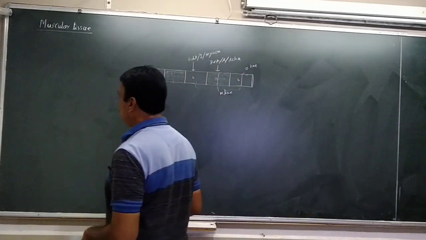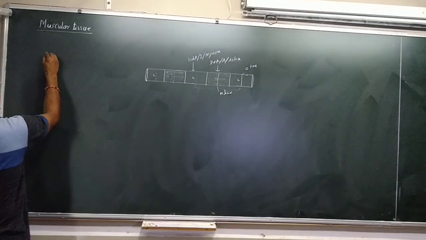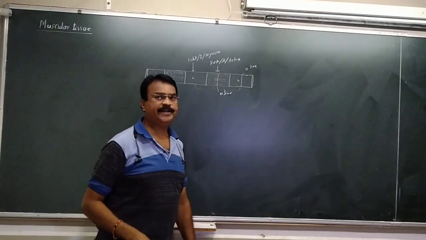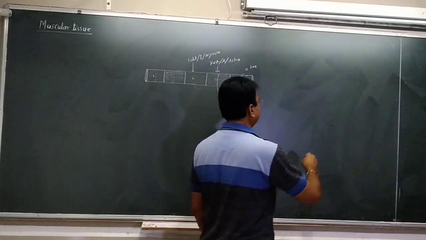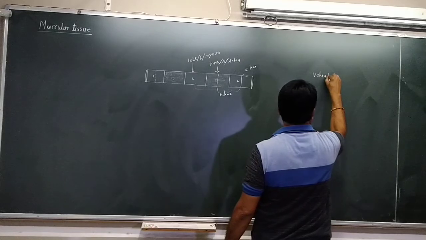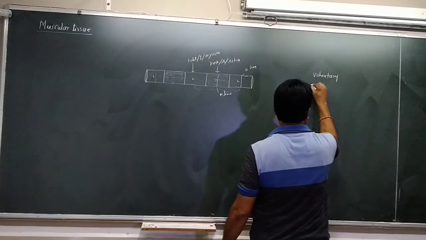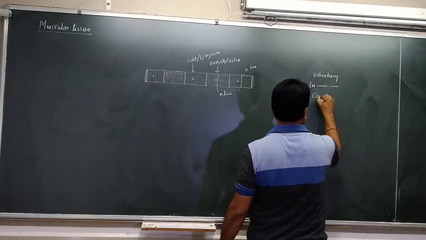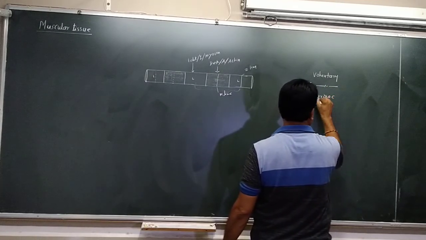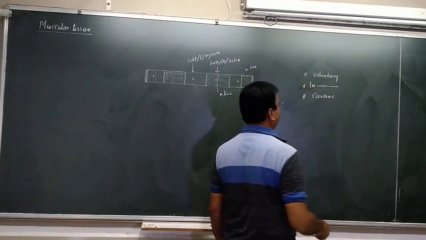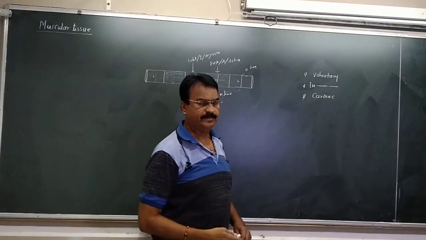There are three types of muscles in our body: voluntary muscles, involuntary muscles, and cardiac muscles.